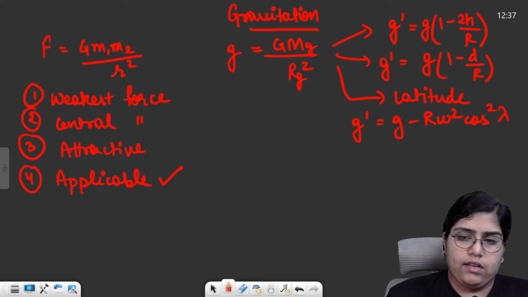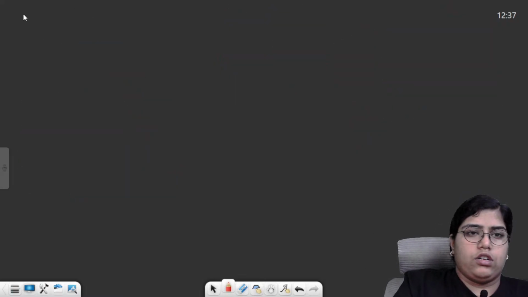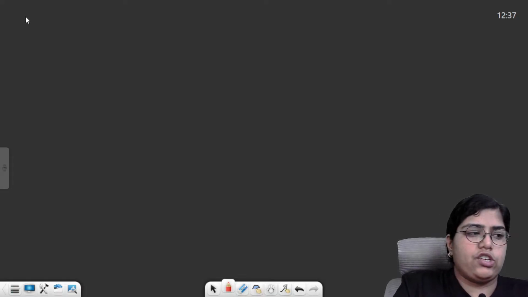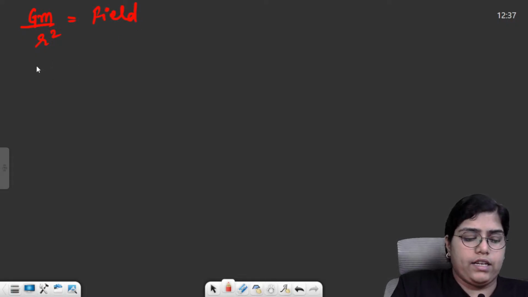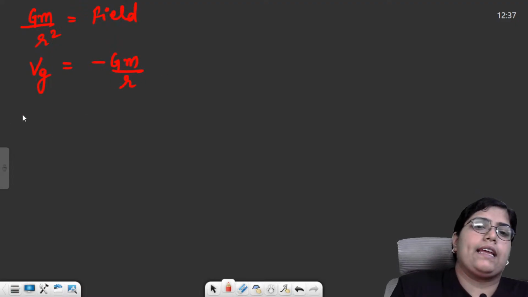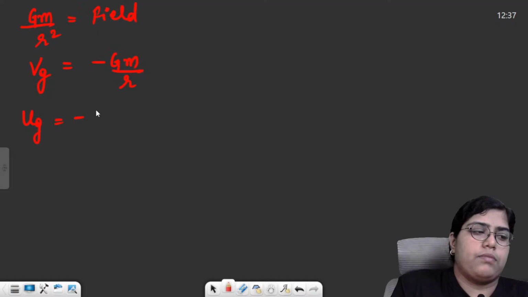Then there were two things, gravitational field and gravitational potential. So gravitational field, the formula was G m by R square. This was field, and then gravitational potential was V, if I say, minus G m by R, that is work done basically. Then gravitational potential energy was minus G M m by R.